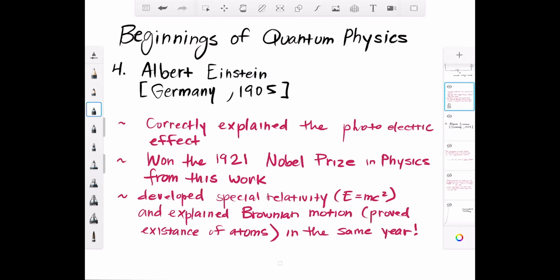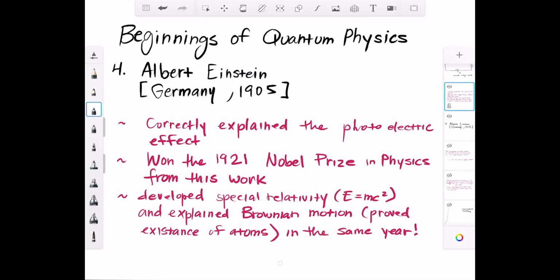But in that same year, he developed the idea of special relativity, which is the very famous equation E equals mc squared, and explained something known as Brownian motion, which is, not to make it too complicated, but basically gave strong evidence that atoms were something that really existed. So he came up with the photoelectric effect explanation, E equals mc squared, and basically proved the existence of atoms all in the same year. So it's very, very impressive stuff that Einstein did. It's no surprise that he's considered the best of all time.